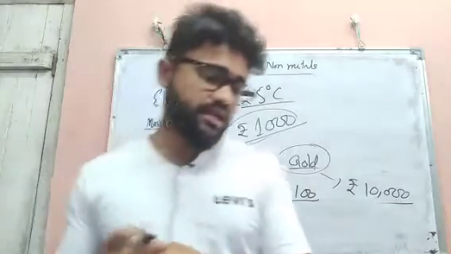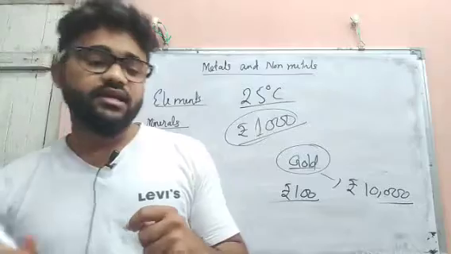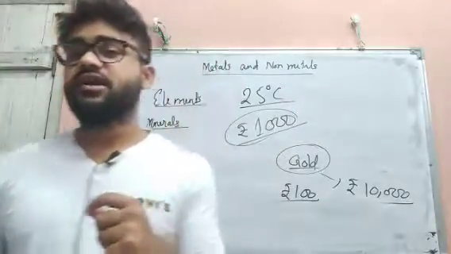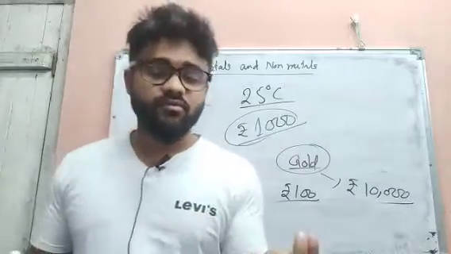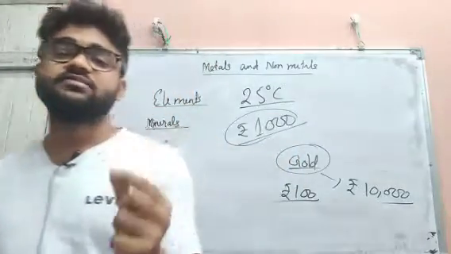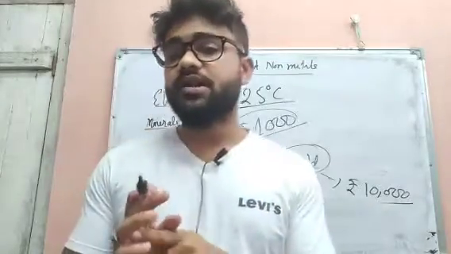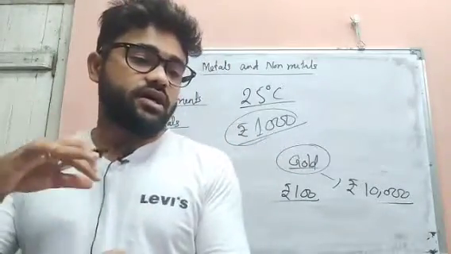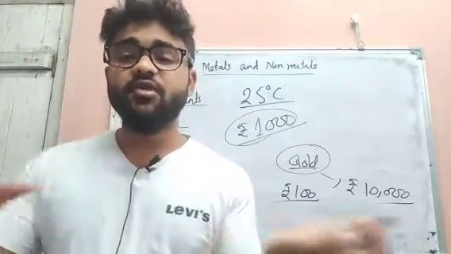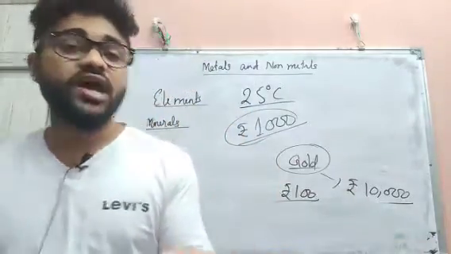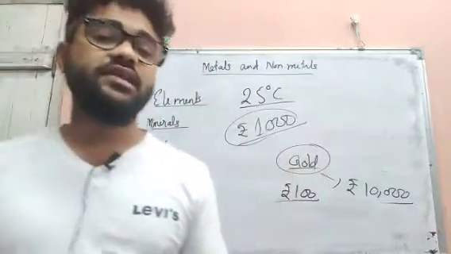Okay, next we have sonorous. What is sonorous? When we strike a metal, it makes a ringing sound. Consider the school bell. When you ring it, it makes a ringing sound, and this is known as sonorous. Then we have the malleability property. Metal can be converted into thin sheets, like the cap of the saucepan where we cook rice. This is also a thin sheet. That property is known as malleability of metal.